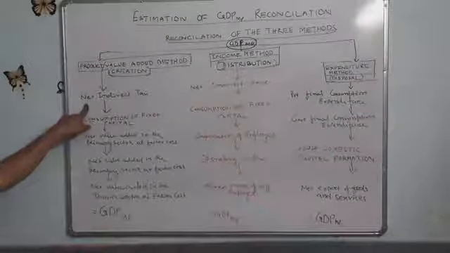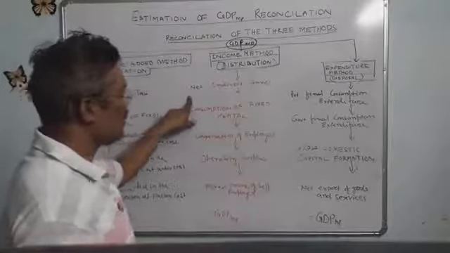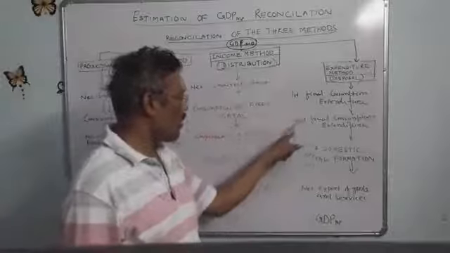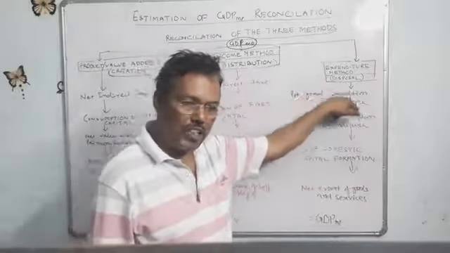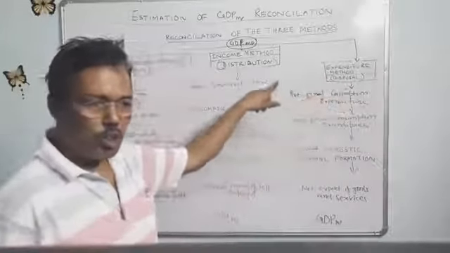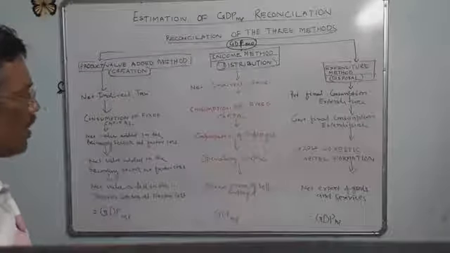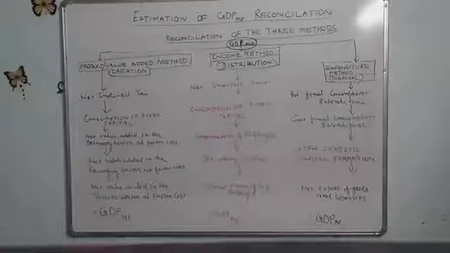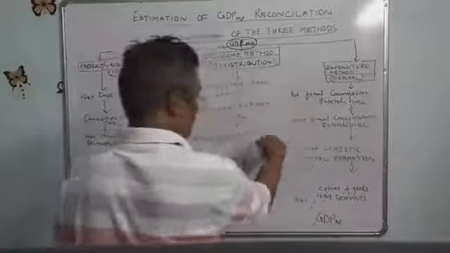Net indirect taxes appear here, but in the expenditure method, when we are calculating, net indirect taxes are already included because it is the final expenditure, so all kinds of expenditures are finally included. That is why net indirect taxes are not written there.